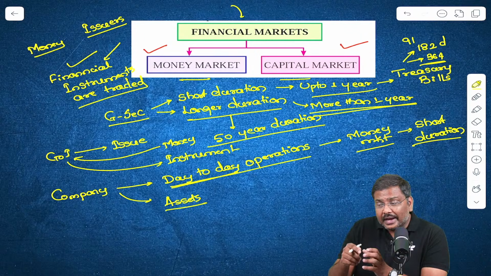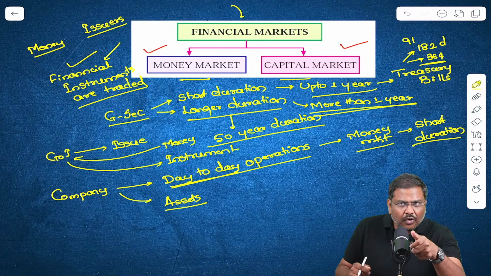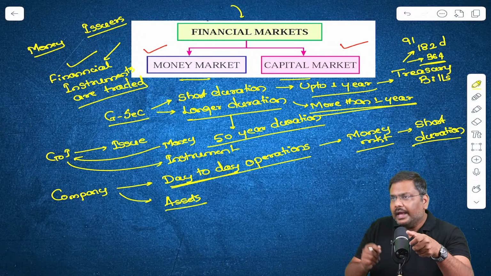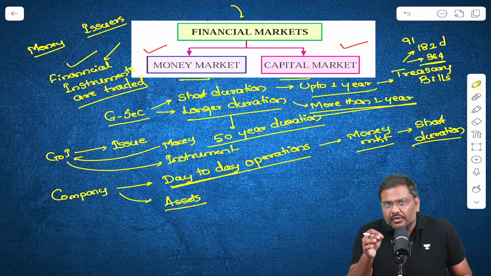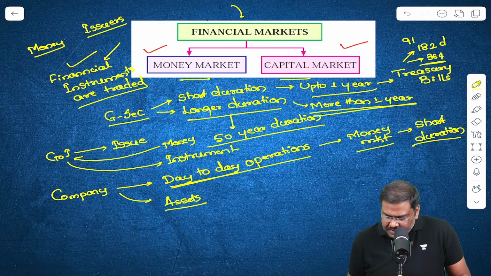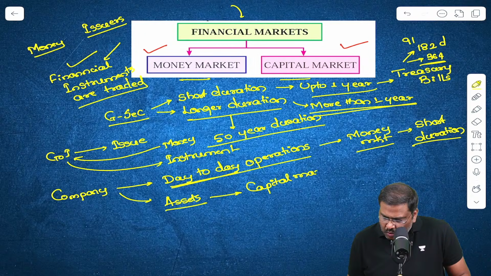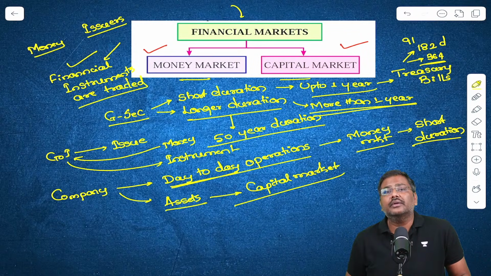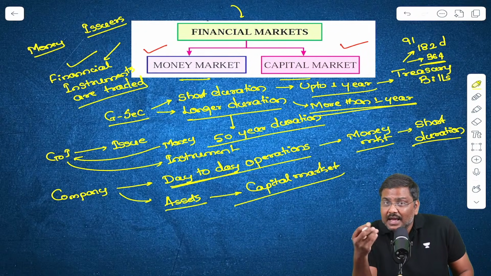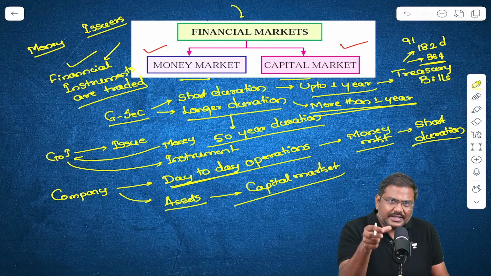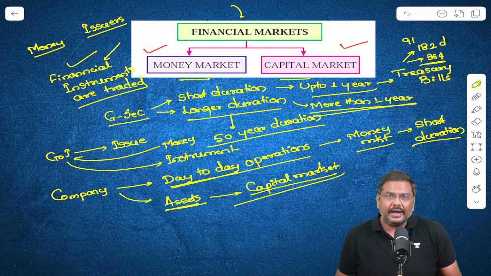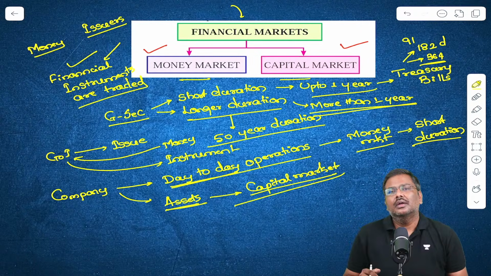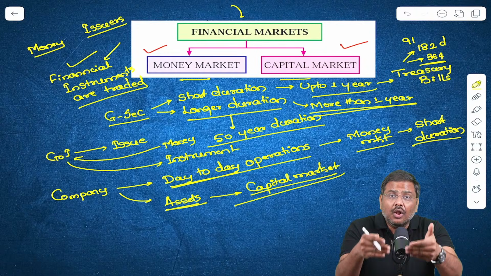But if I want money for creation of assets, let's say purchasing machinery or constructing a new manufacturing facility, in that particular context, I go to the market which is called the capital market, where capital essentially means assets. So for creation of assets, we go to the capital market and borrow for more than 1 year. It could be medium term, it could be long term.